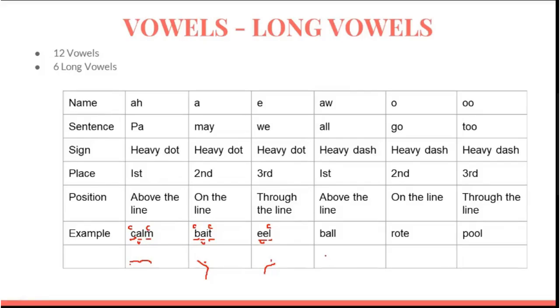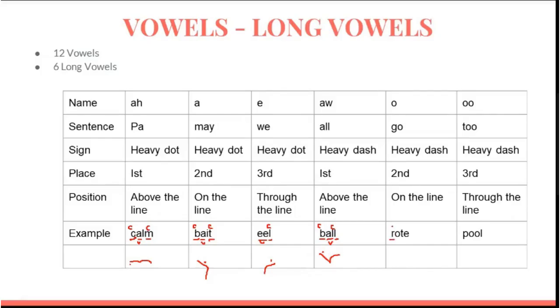Then ball. B is a consonant. A is a vowel. L is also a consonant. Then ball. B and L. Ball.